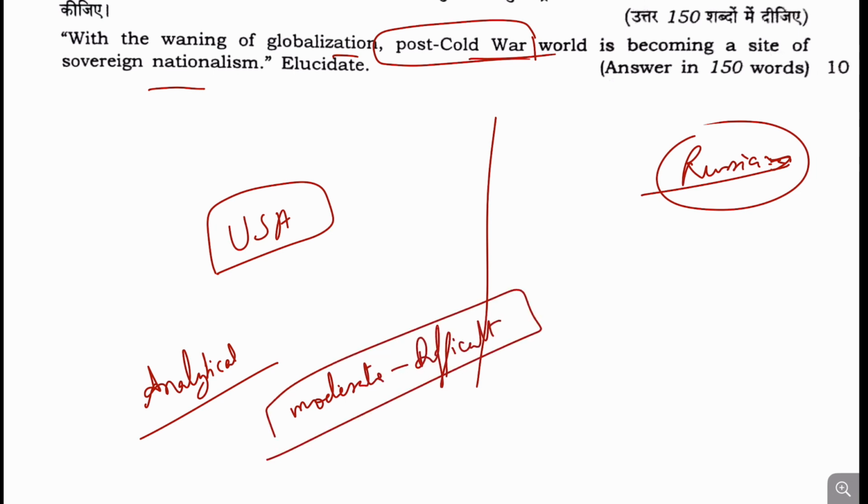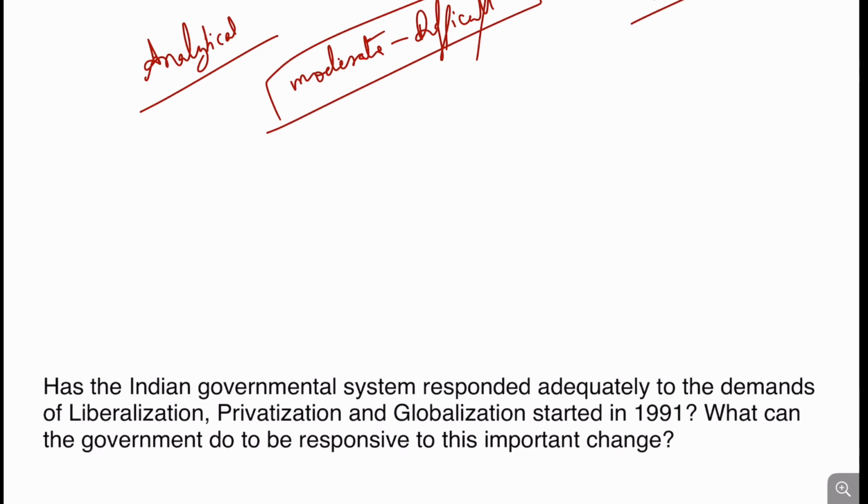These types of questions are not directly prepared by the aspirant. They have to think at that point of time only when they are in the exam. I'm not talking about those people who have PSIR as optional. They may have some thought about these types of questions, but I am talking about the general candidate who has prepared international relations from the perspective of general studies. So this is the analysis of this question, and this is a bit difficult question.